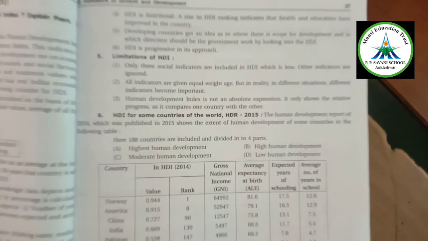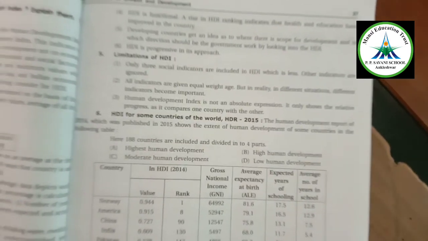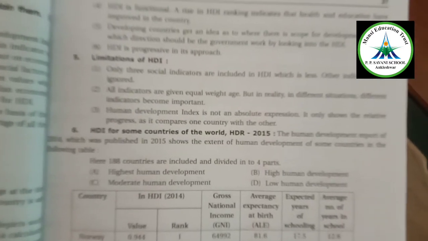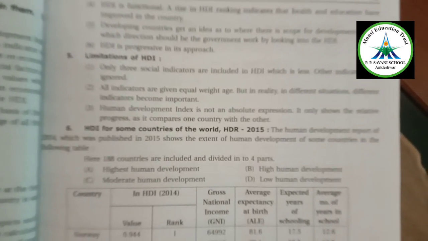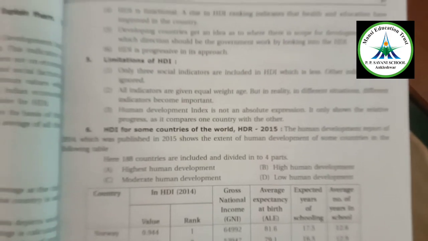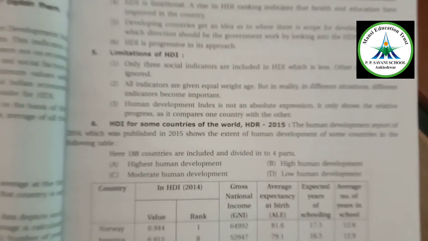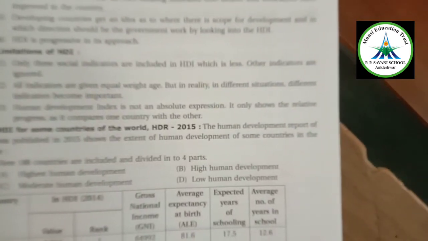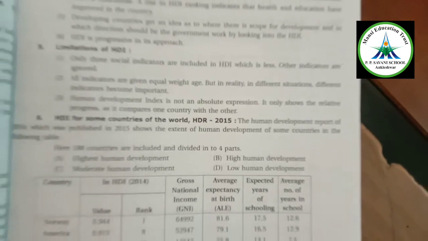Now, what are the limitations of HDI? There are only three indicators and others are ignored. All the factors have been given equal weightage, but in reality different situations give different importance to different factors. Next, it is not an absolute expression, it only shows the relative progress.